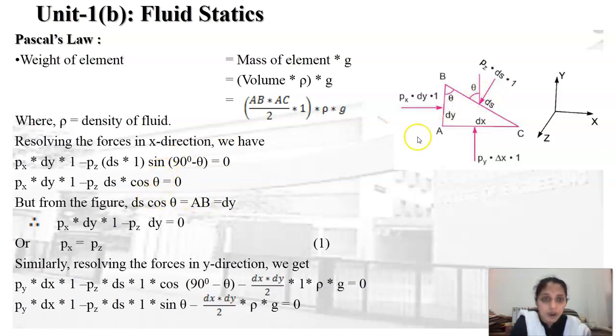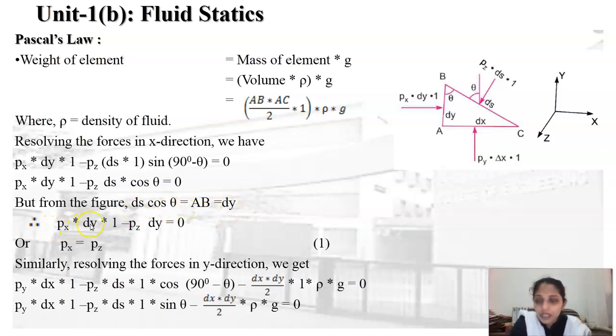But from the diagram we know cos theta, what is cos theta? It is AB upon BC, and here BC is ds, so ds into cos theta we can write down as AB, and AB is nothing but dy.